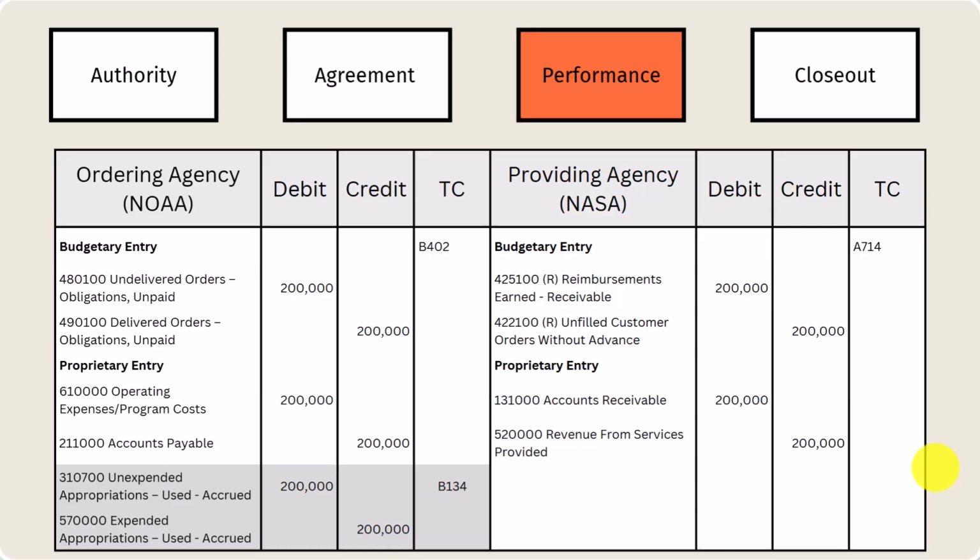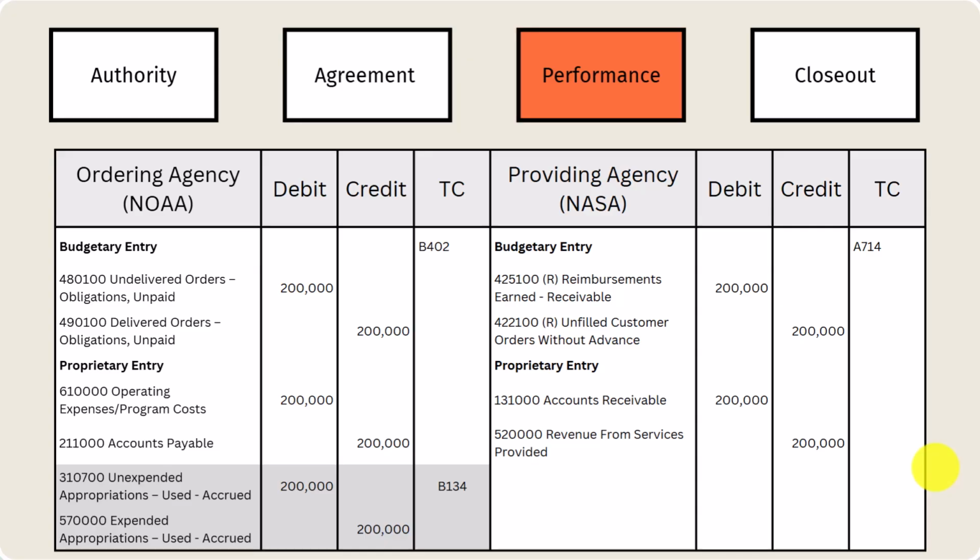Now, what they have up here at the budgetary entry is we are reducing our balance, we're crediting our balance of unfilled customer orders without an advance to reimbursements earned receivable. Now think about that. We had an unfilled order without an advance. So they had an order, we didn't fill it. Now that we've performed the service, we've filled the order. So that means reimbursements earned. It's a receivable. It makes it easy for us. Just those are things you have to think.